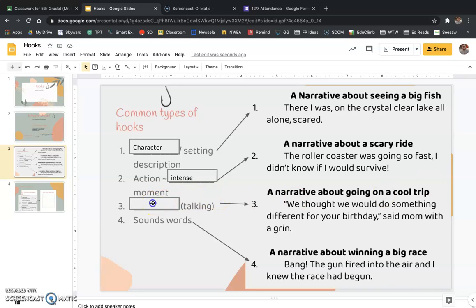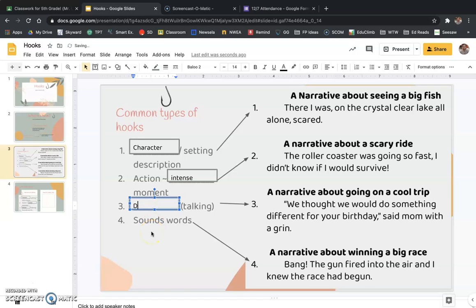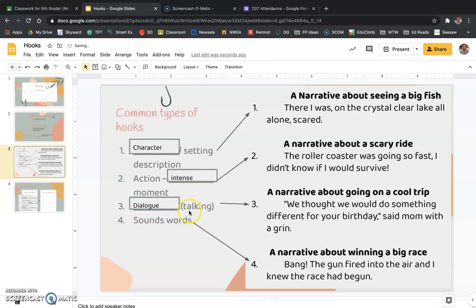Okay. All right, number 3, another option is dialogue. And dialogue is kind of a fancy word for just talking in a story. Okay, so talking. So the characters that are in your story might have said something that would make the reader want to read more to see what's happening. Okay, here is an example from a student, a narrative about going on a cool trip. They were going on a vacation, and here's the first sentence that they used.